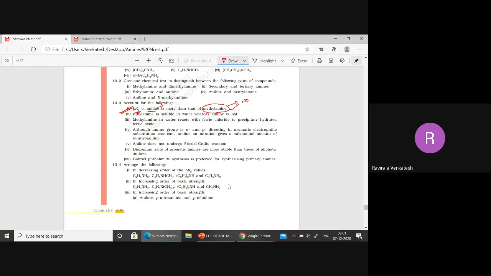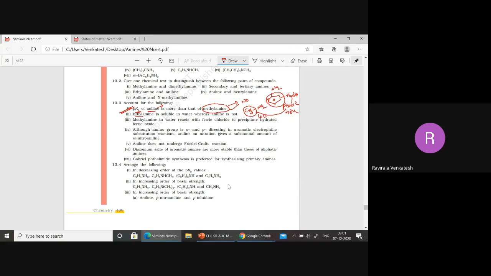First one. Ethylamine, CH3NH2, is soluble in water, whereas aniline is not. What is the difference you are observing here? Hydrophobic nature. Bulky group is there. Both are hydrophobic, but this is less and this is more. Because a small group will have less hydrophobic character.